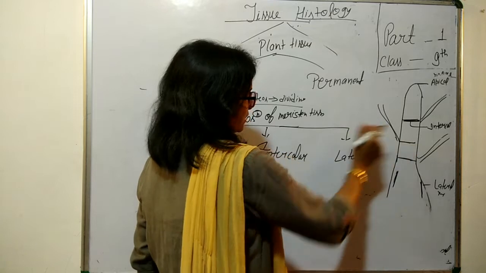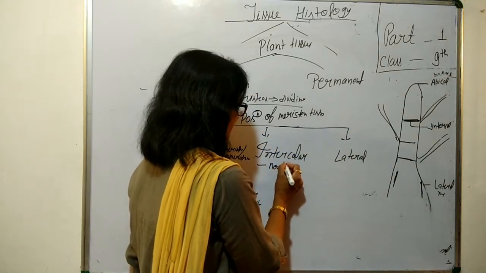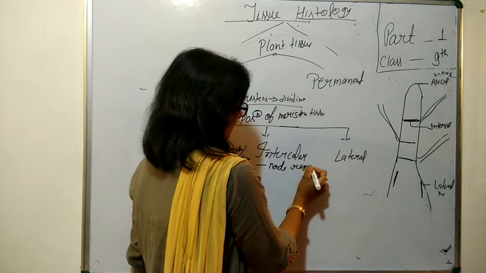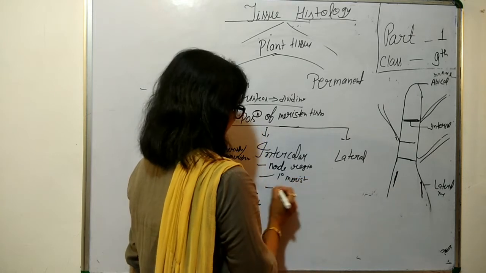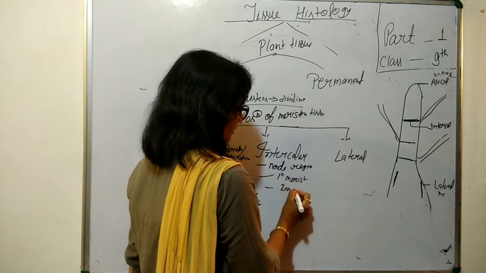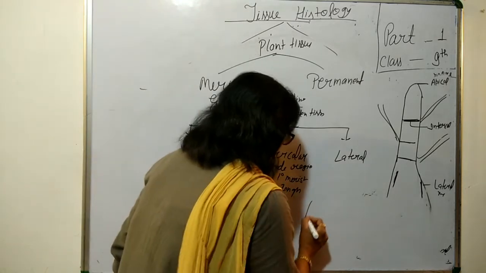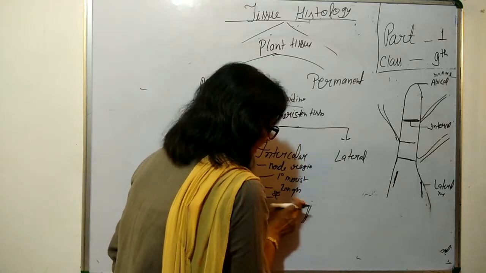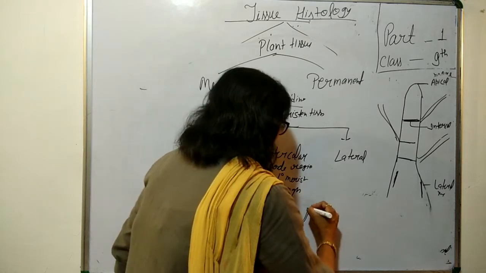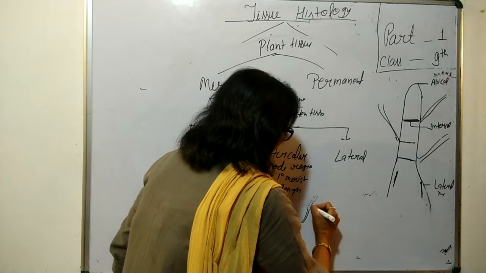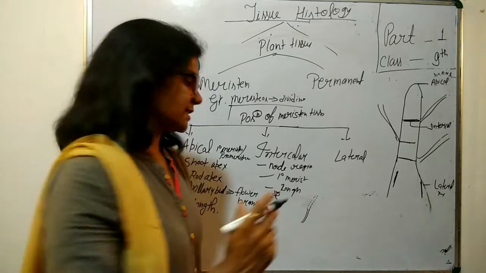Intercalary, I have shown the position, is found at the node region. They are primary meristems. They help in increasing the length of the plant. And a very important thing: suppose these are grasses grazed by herbivores and only this portion is left, then these grasses can recover this portion because of the intercalary meristems.